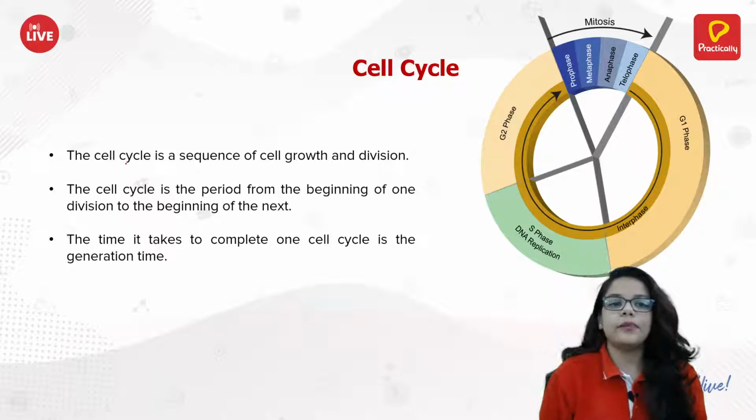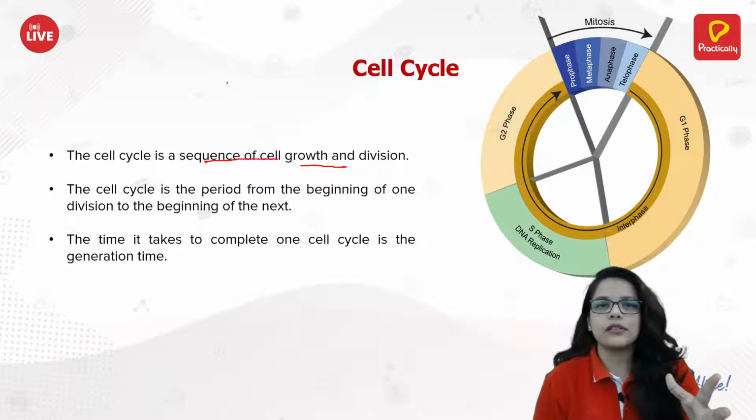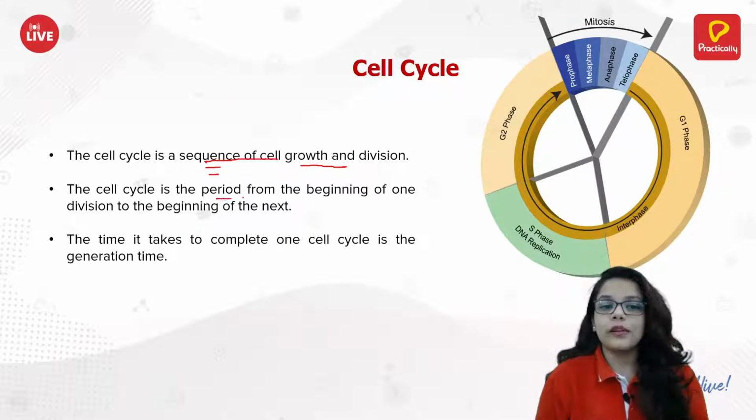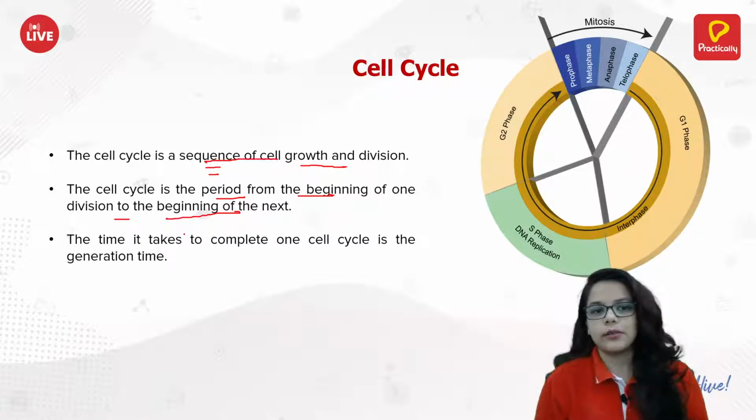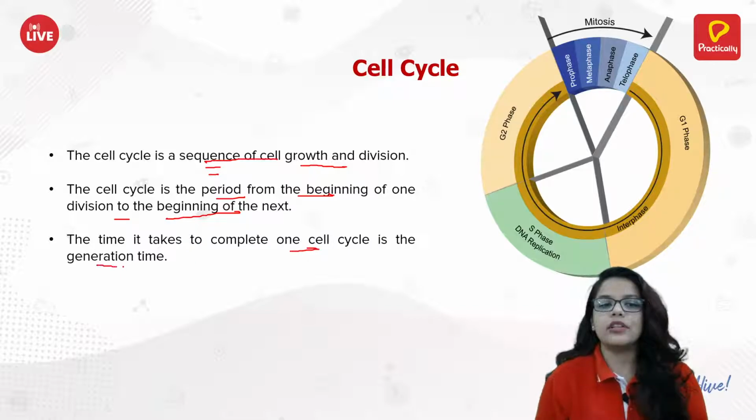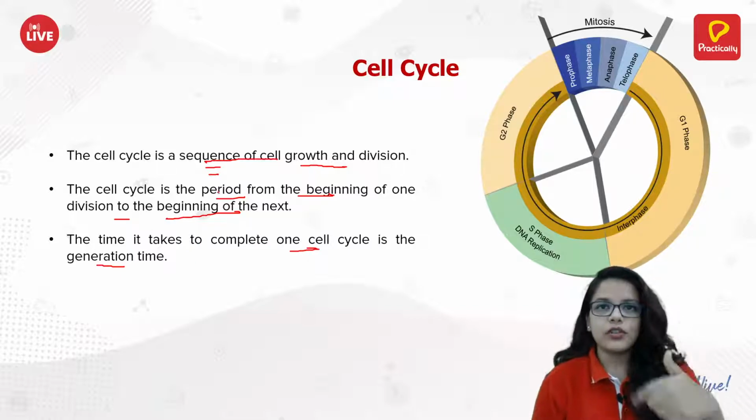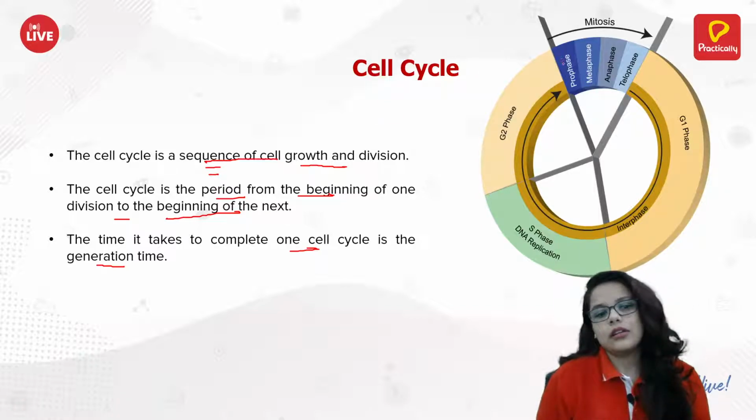The cell cycle is the sequence of cell growth and division. It's a cyclic process, so there's a sequence of events which happens. That sequence is known as the cell cycle. It's the period from the beginning of one division to the beginning of the next. It takes time to complete one cycle and it's called the generation time. The time in which the cell is completing one division is known as the generation time.